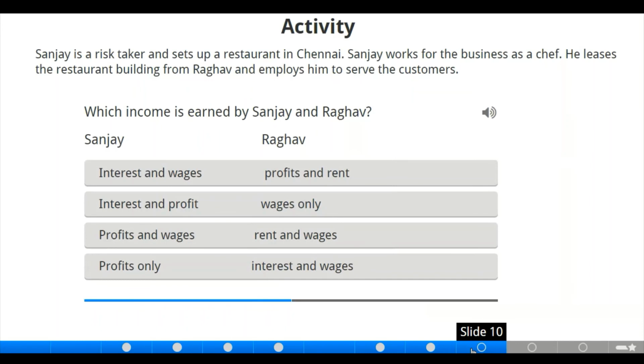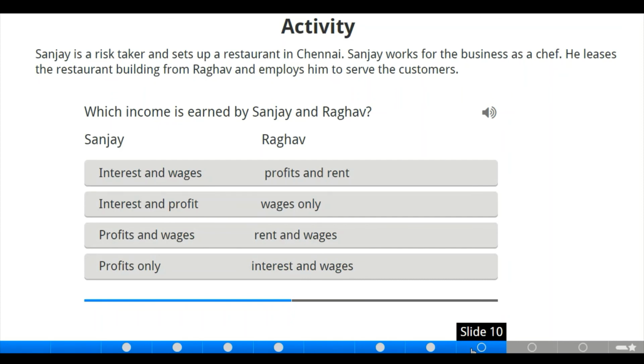Moving to the next slide, we also have one of your past questions here. Now let us go through it. We have Sanjay. He's a risk taker and set up a restaurant in Chennai. Sanjay works for the business as a chef. He leases the restaurant's building from Raghav and employs him to serve the customers. Now, which income is earned by Sanjay and Raghav?